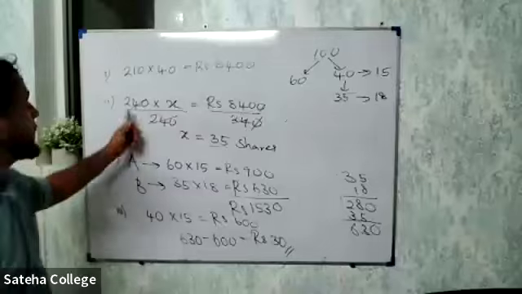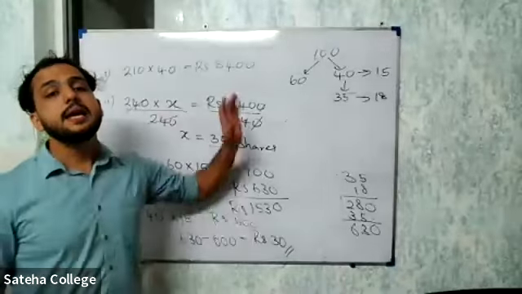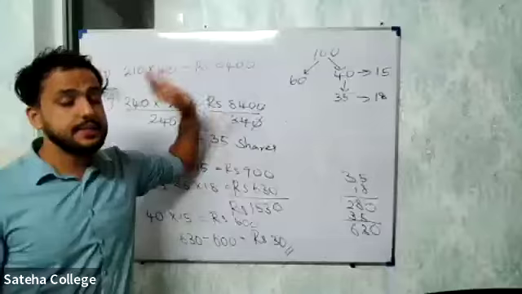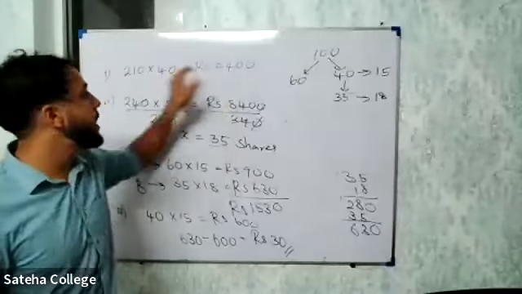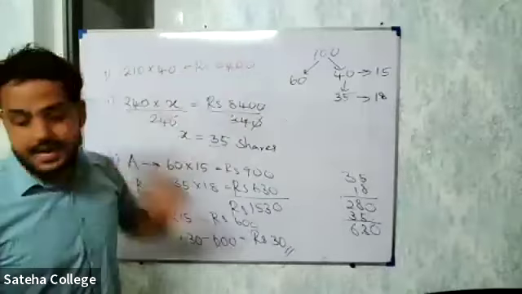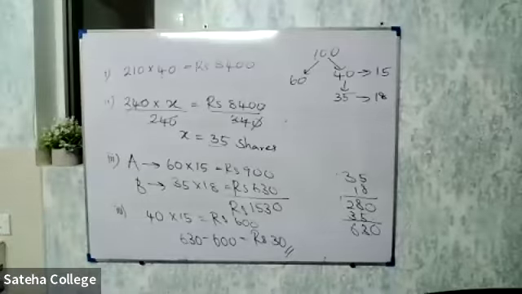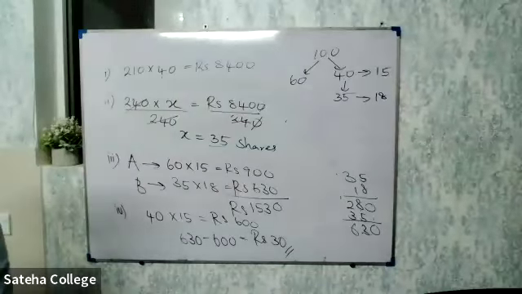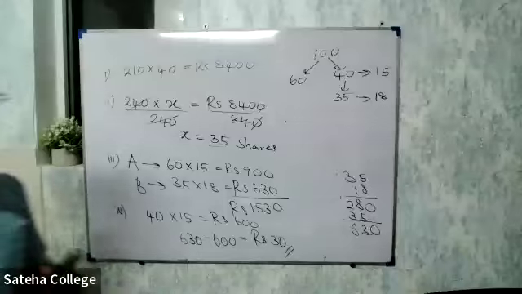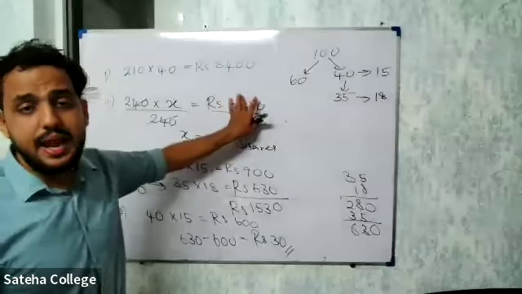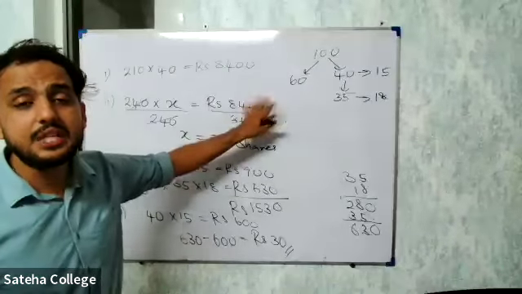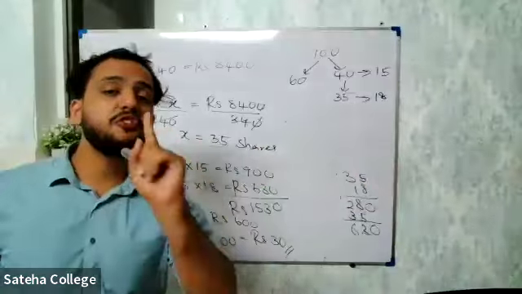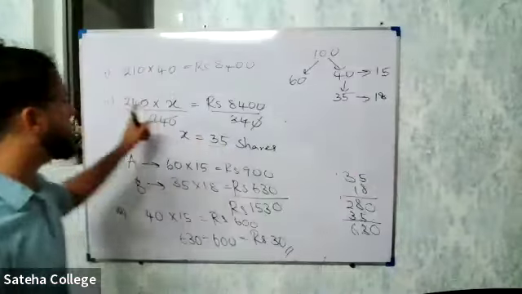Second question. So the first question says he's selling 40 shares for 210. That is 8,400. In the second question they are telling you, now this person is using the same money and buying shares from another company where the value of one share is 240.